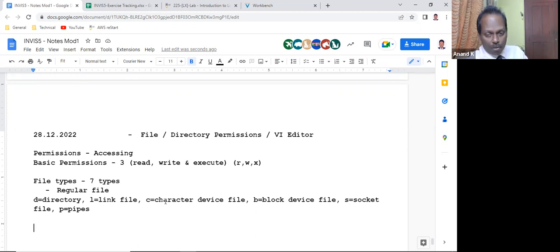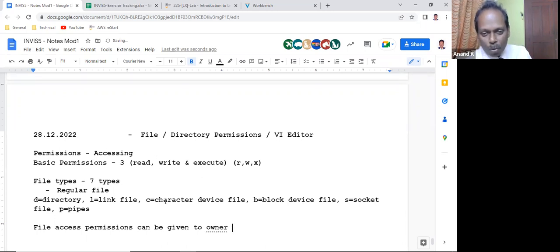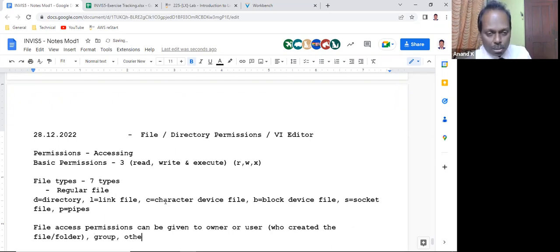Now, if you say file permissions, file access permissions can be given to, please remember, the owner who created the file or folder. Sometimes people also call the owner the user. Then a group, and others. Rest all are others.